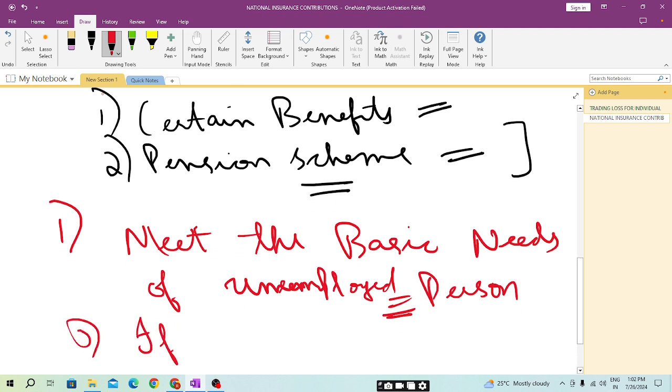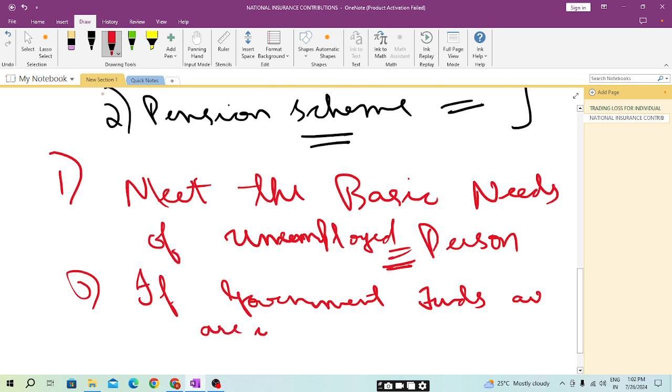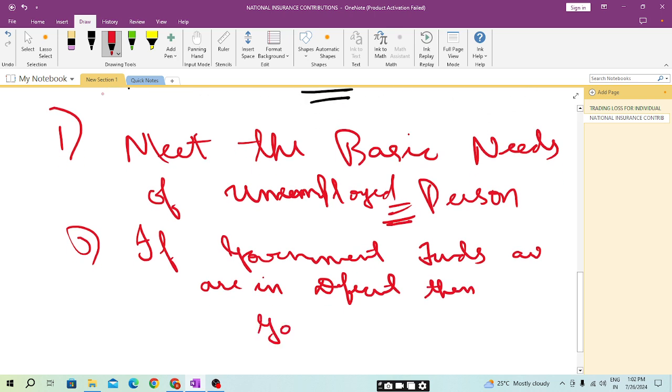If government funds are in deficit, then the government will use the NIC fund.